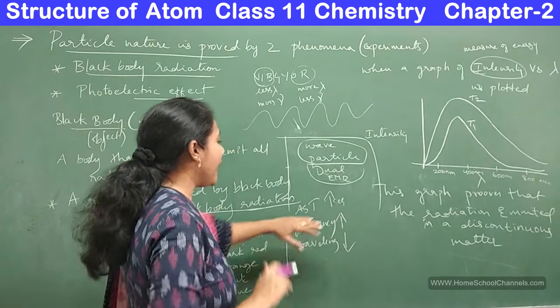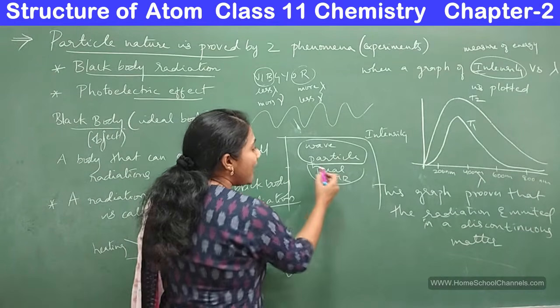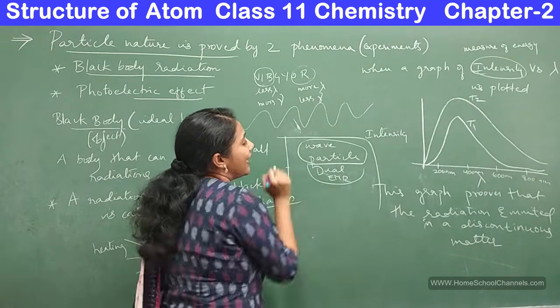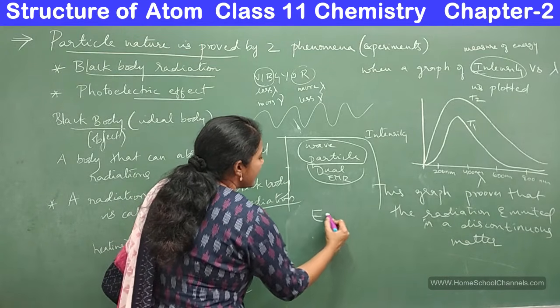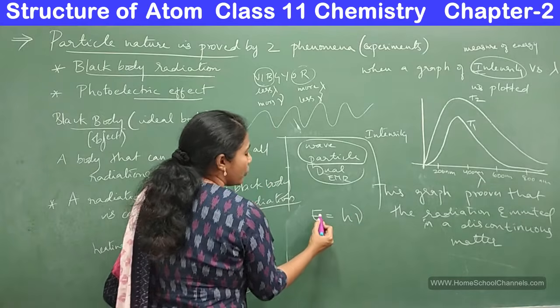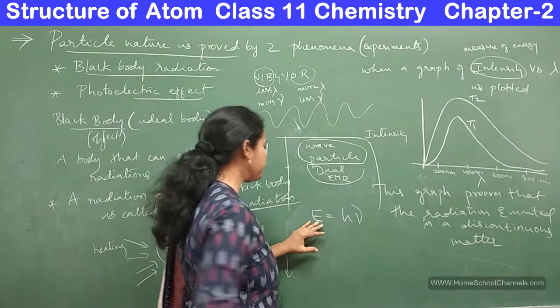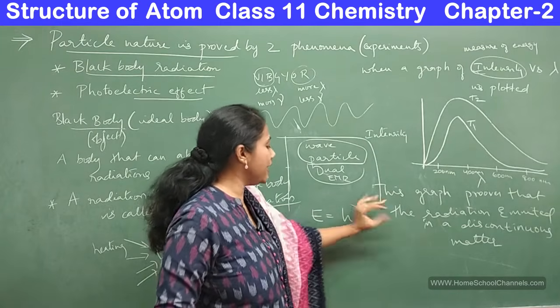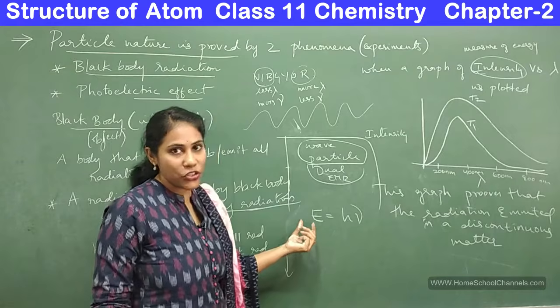And then Planck combined both wave nature and particle nature. He gave an equation, E is equal to h nu. Normally a radiation with high frequency has more energy, right?